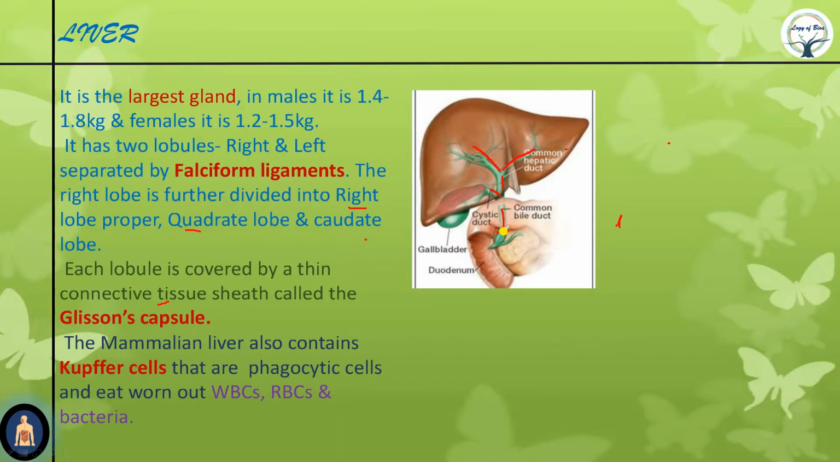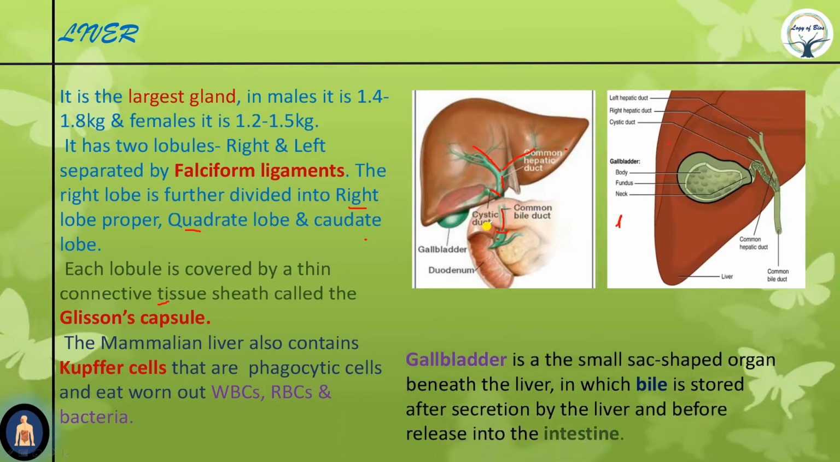Now this sphincter is known as the sphincter of Boyden, and after this sphincter, the common bile duct opens into this ampulla of Vater. This is known as the ampulla of Vater. Remember this, and we will discuss this in our next slides. Okay, don't worry.